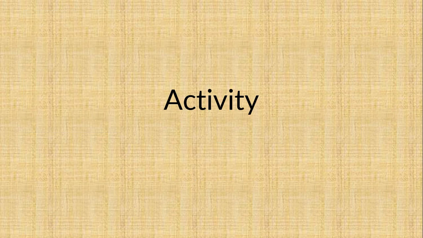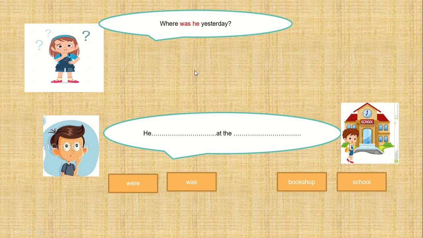Okay, now let's do some activities. Okay, where was he yesterday? Okay, this girl is asking where was the boy yesterday. Okay, this boy. Okay, the answer should be like this. The answer will be he, and then blank at the and blank here.